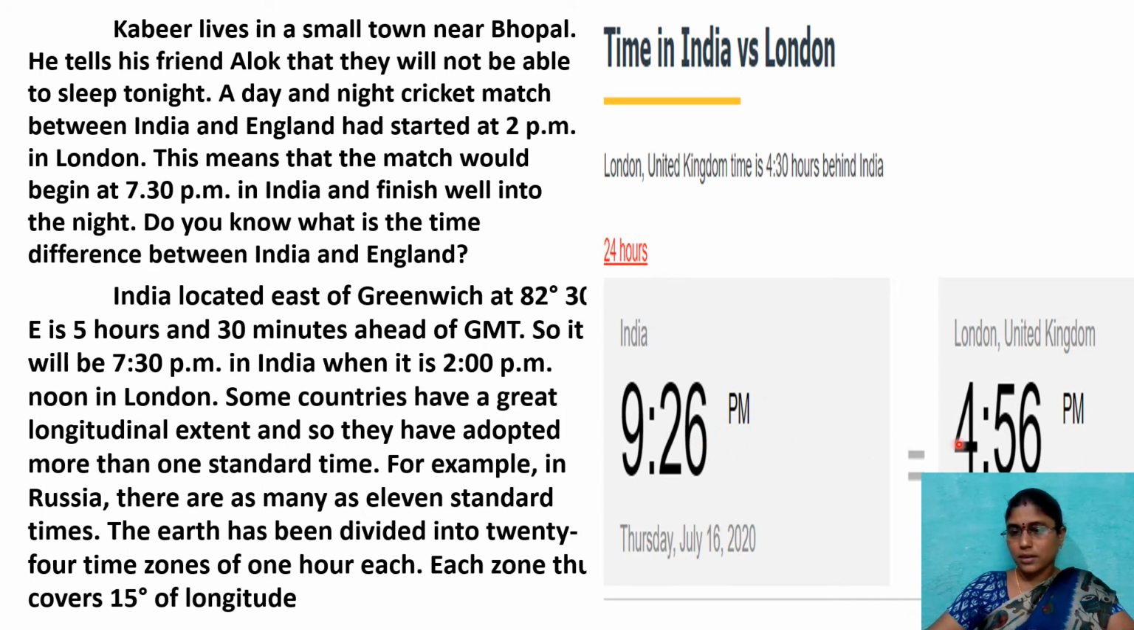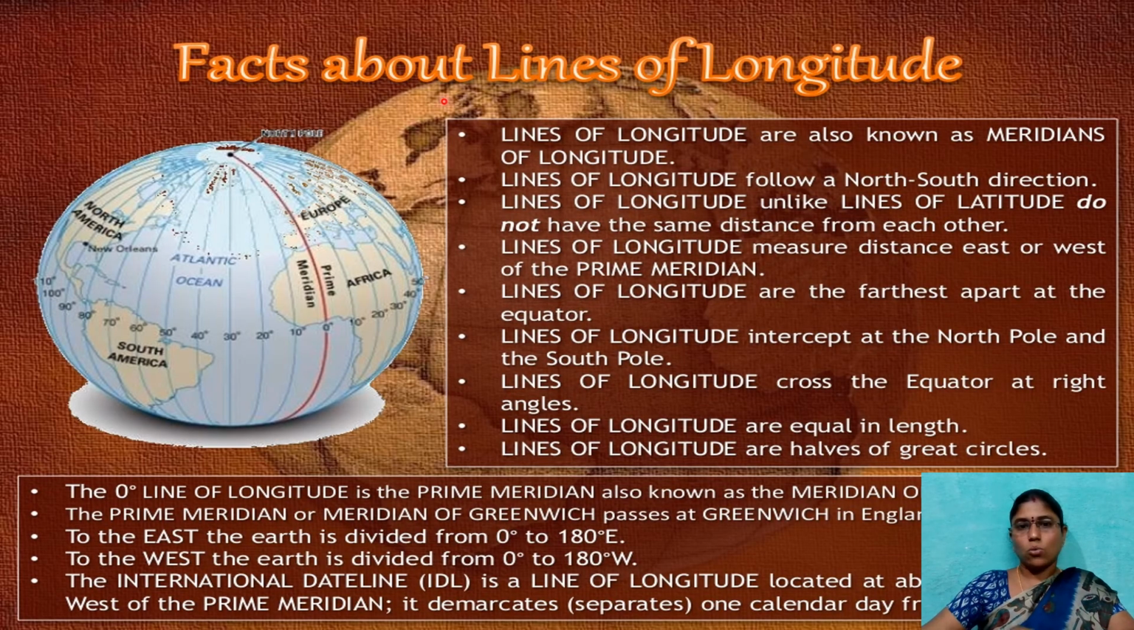What is the difference here? 5 hours 30 minutes, because London is located at 0 degrees and India is located at plus 5:30, so India is ahead of London by 5 hours 30 minutes, whereas London is lagging behind us by 5 hours 30 minutes. They are lagging behind us. Understood clearly?